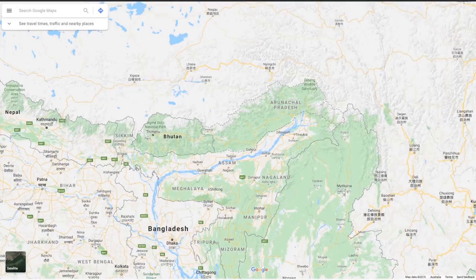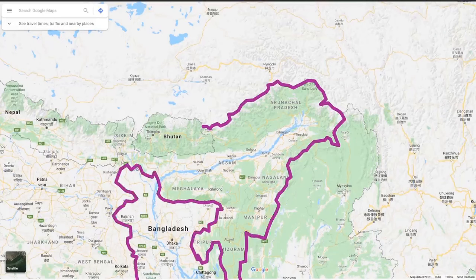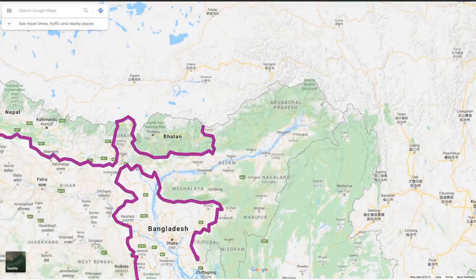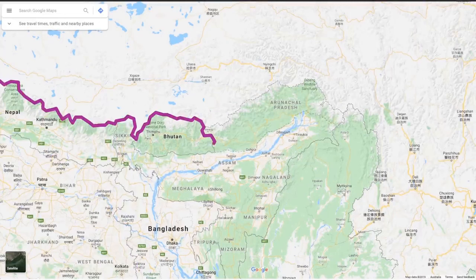However, if you view maps from an Indian server, this is a changed reality that you will see: a clearly marked solid border in the north for India without any representation of China's claim at all. But if you view maps from a Chinese server, this is the even weirder reality that you will see.